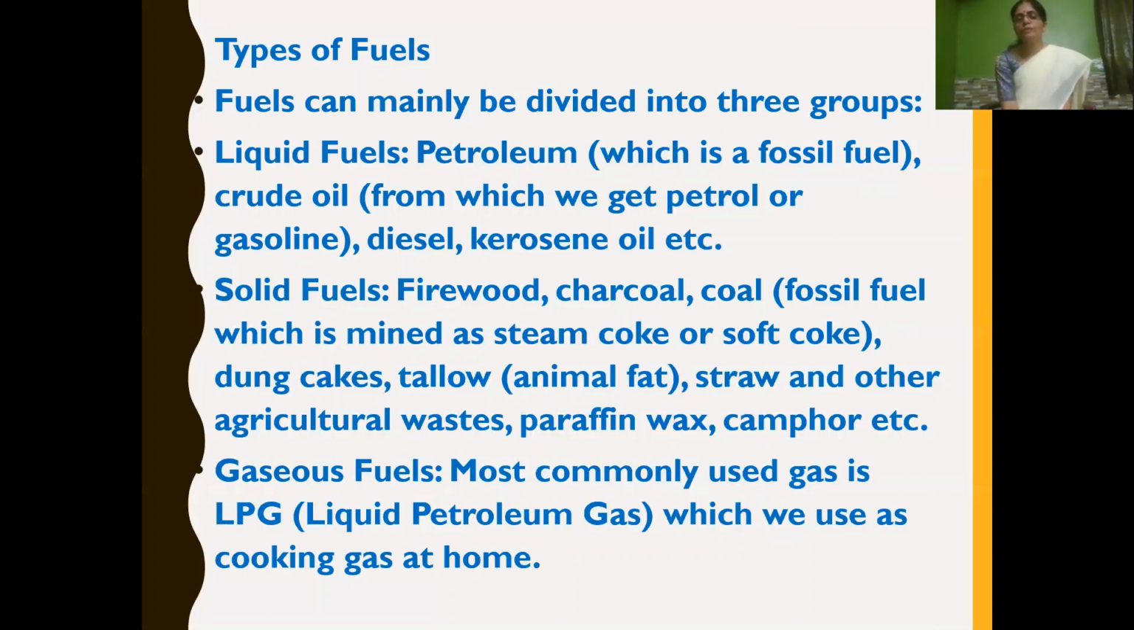Then solid fuels, fuels which are in solid state like firewood, charcoal, coal. Coal is also a fossil fuel which can be mined, isn't it, as steam coke or soft coke, etc. Then we have dung cakes, that is animal dung, animal waste, excretory waste, which is dried and kept. So we call that dung cakes, which is in solid state. Then straw, that is dry grass, and other agricultural waste, then paraffin wax, camphor, etc. These are all present in solid state, so they come under solid fuels.